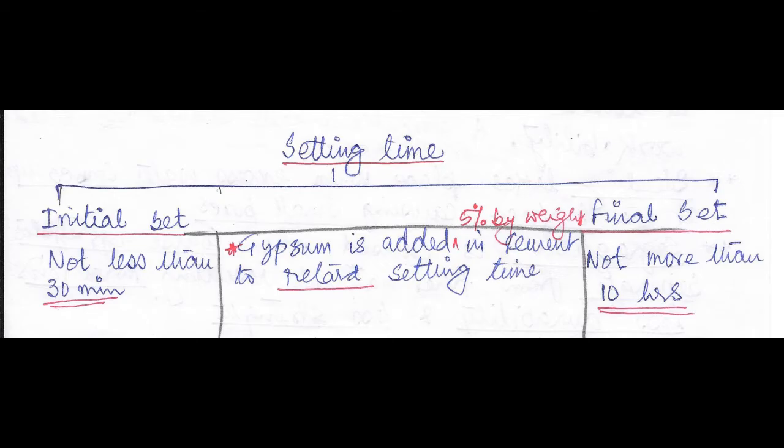I will discuss now about the setting time. Setting time can be divided into 2 parts. Number 1, initial set. Number 2, final set. Initial set is not less than 30 minutes. Gypsum is added 5% by its weight in cement to retard the setting time.